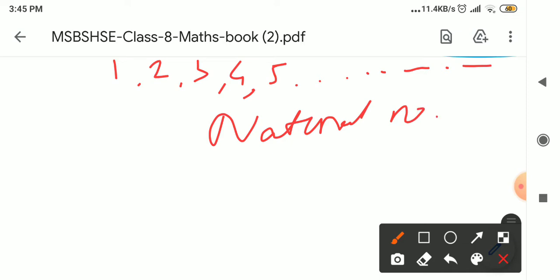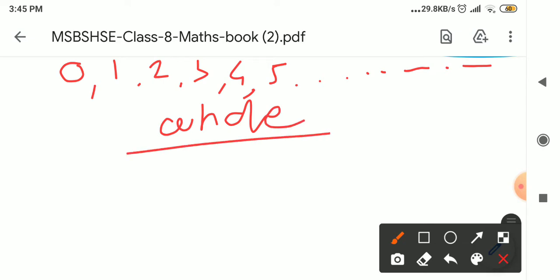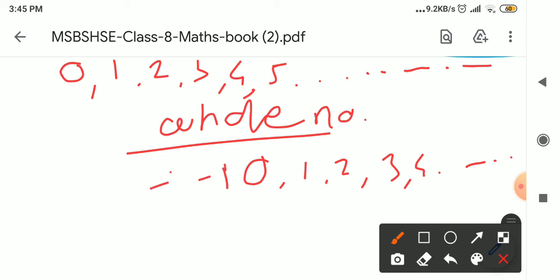If in natural numbers I add the 0, then this group of numbers is called whole numbers. The next point: 0, all positive numbers till there is no end, and all negative numbers.